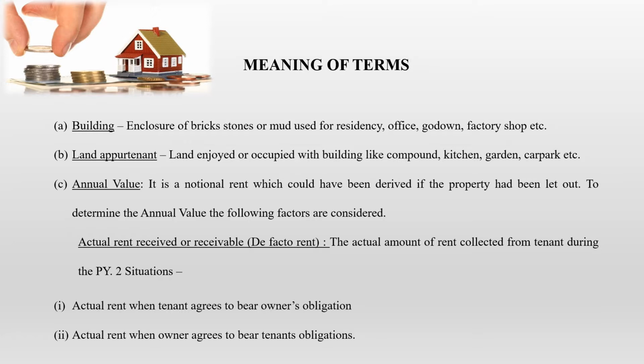There are two situations. One is where the tenant agrees to bear the owner's obligation, or where the owner agrees to bear the tenant's obligation. So in these two situations, finding out the actual rent received or receivable is what we consider as de facto rent. And based on this, they will go in for finding out the annual value of the house property. So if a house was rented, what amount of rent is to be charged? That is what is called the annual value of the land or building.